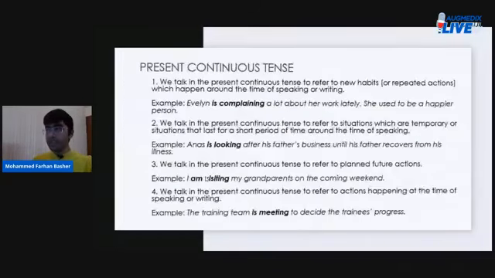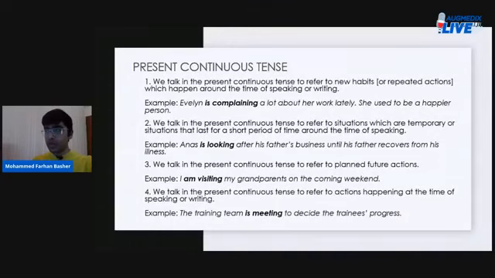We have present continuous tense. We talk in the present continuous tense to refer to new habits or repeated actions which happen around the time of speaking or writing. All right. Also for present continuous tense, I have identified 4 circumstances under which we can choose to employ the present continuous tense. We can choose to say things in the present continuous tense under 4 specific circumstances.